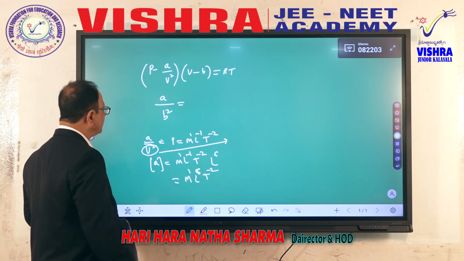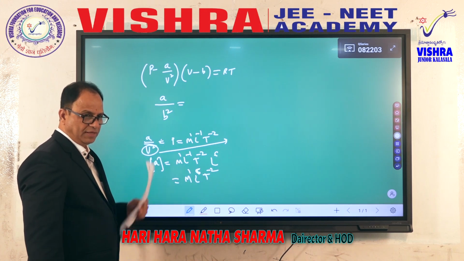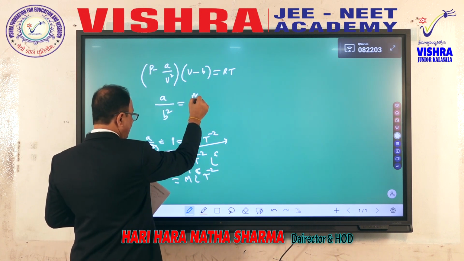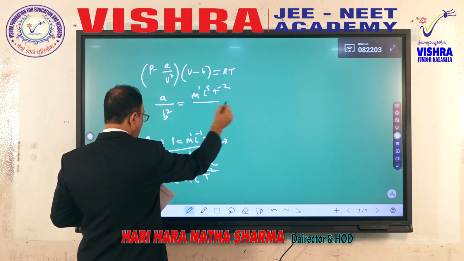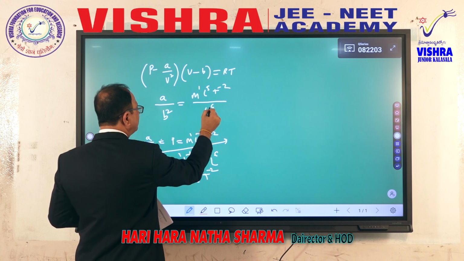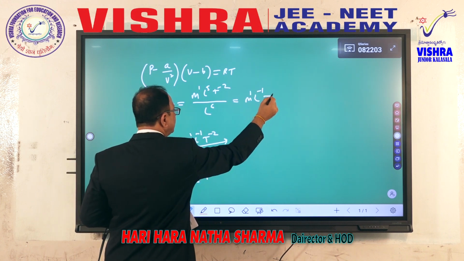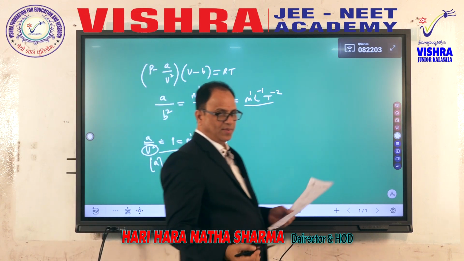That is the A value. And B, anyway you know that it is volume. Volume is L cube. B square means what? L power 6. Therefore, for A over B square, A dimensions are M power 1, L power 5, T power minus 2, and B square is nothing but B is what? Volume, L cube squared, L power 6. You will get M power 1, L power minus 1, T power minus 2. Such a simple question from units and dimensions. Very, very simple question.